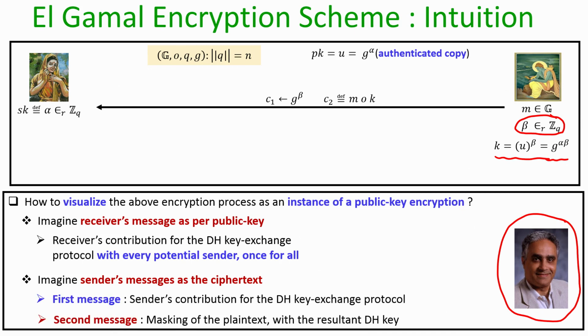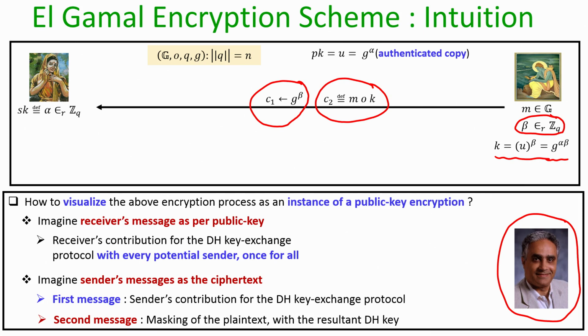The two elements which Ram is sending can be visualized as follows. The first message you can interpret as Ram's, the sender's, contribution for the Diffie-Hellman key exchange protocol, because if Ram had participated in an instance of the protocol, C1 is the message which Ram would have sent to Sita in response to the message g to the power alpha which Sita has already sent before going offline. The second group element C2 you can imagine as the masking of the plain text with the resultant Diffie-Hellman key which Sita and Ram would have agreed upon using g to the power alpha and g to the power beta as the protocol transcript.